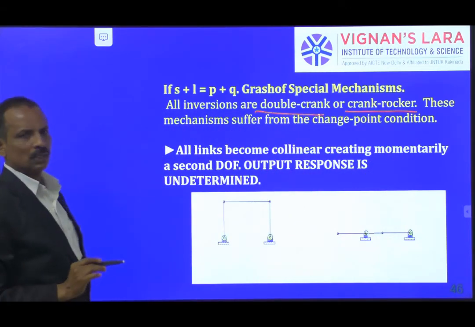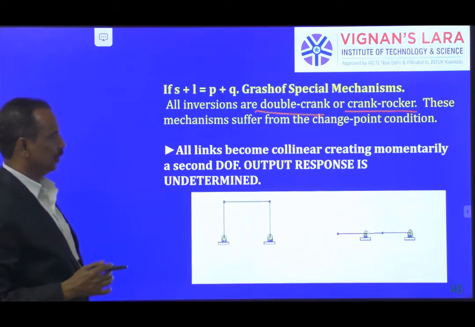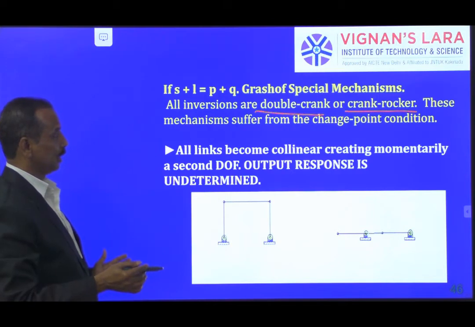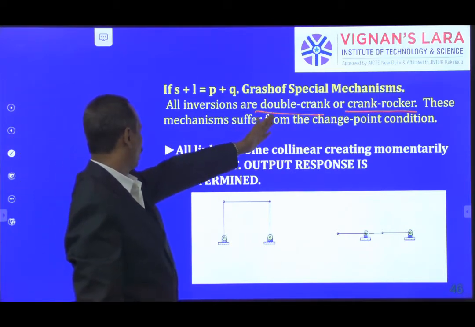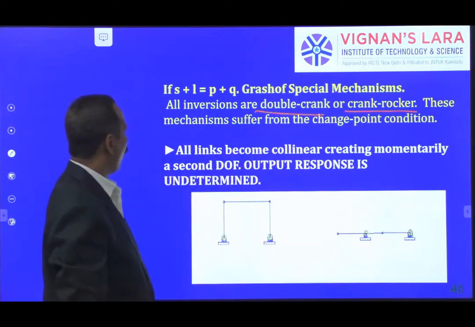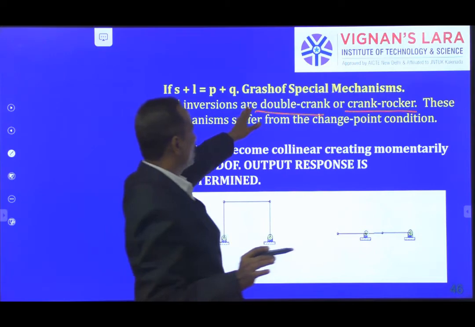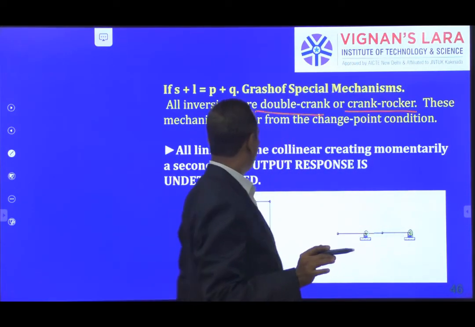These mechanisms depend upon, like the previous slide I have shown, either opposite are equal or opposite are unequal. Based upon that you get either double crank or crank rocker, but all of them will be the same. In one case all may be double crank, in another case it is all crank rocker, isn't it?